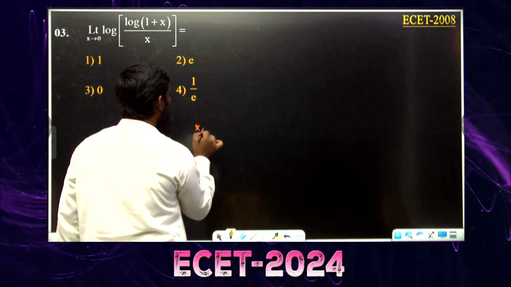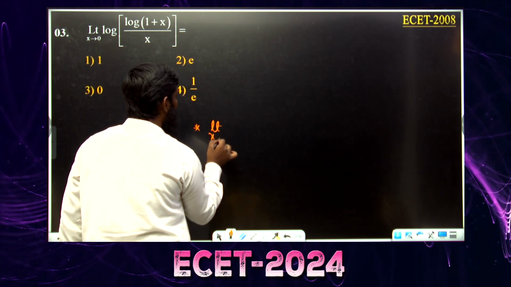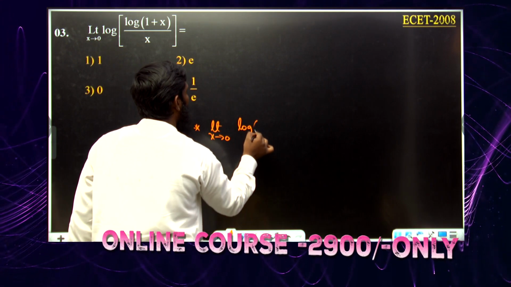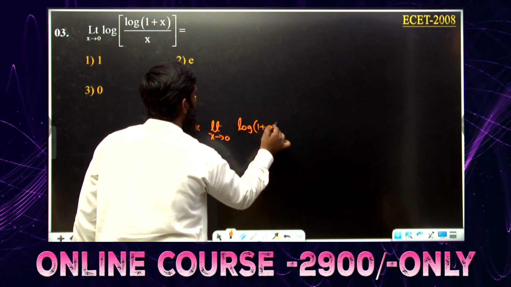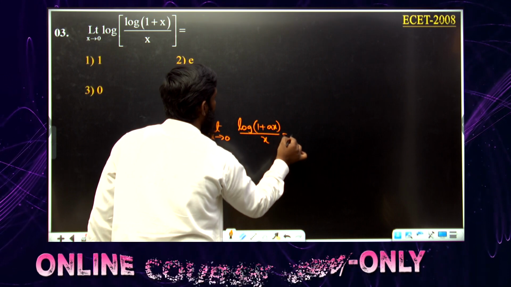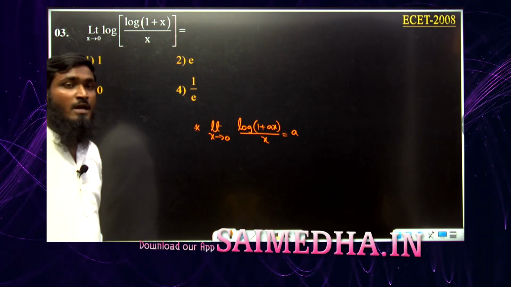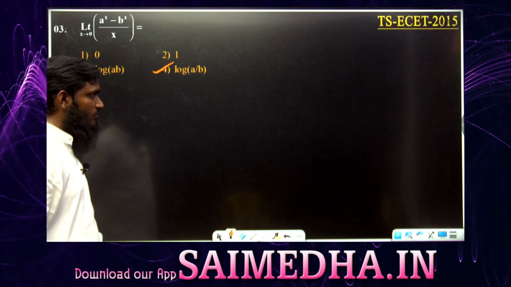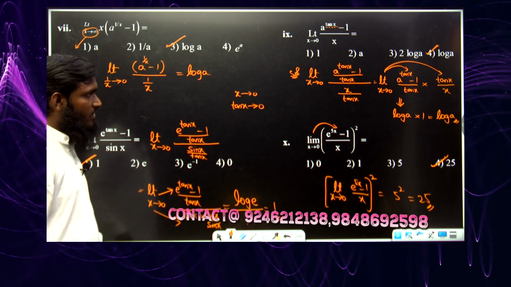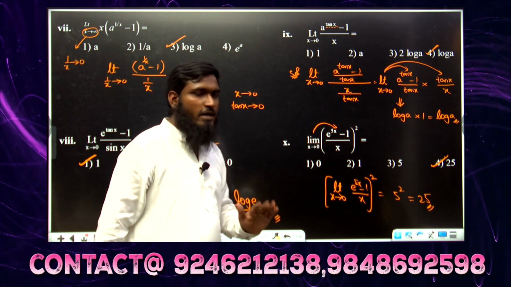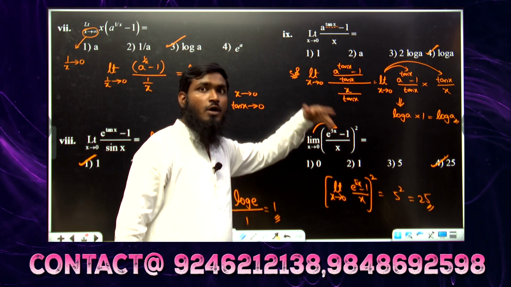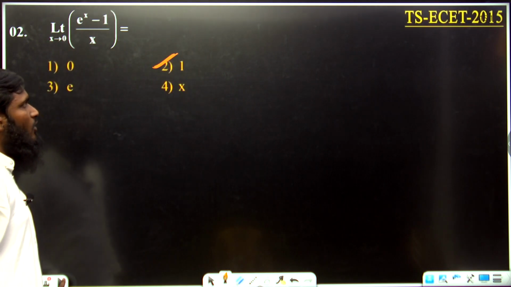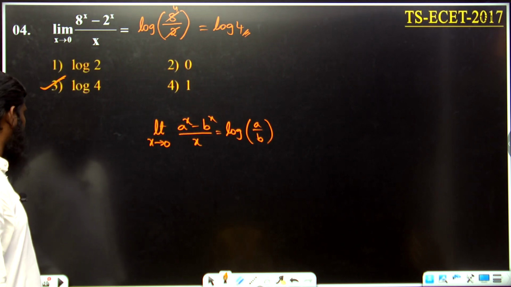See this part. Just now we have written limit x tends to 0, log of 1 plus ax divided by x is equals to what? A. Okay, this part we have taken. And just now in our previous question I have told you, if you are remembering, if you are having whole square means we are applying the limit only for the function, whole square we are writing as it is over here. Now similarly same concept, see this part.